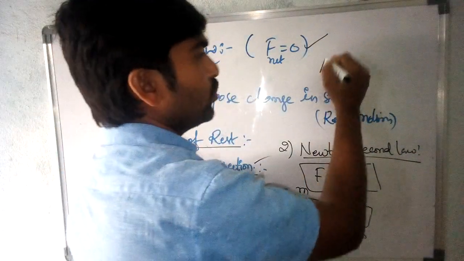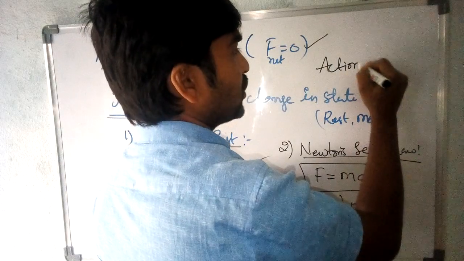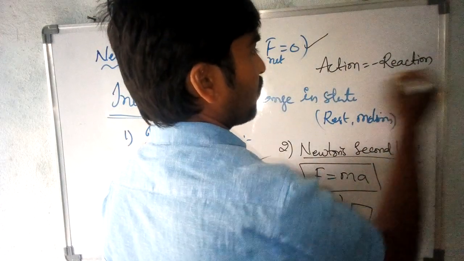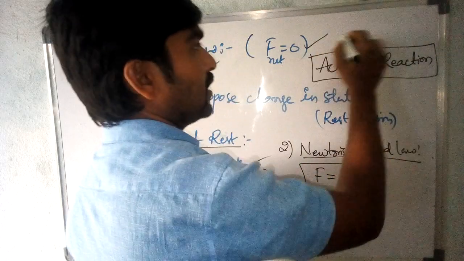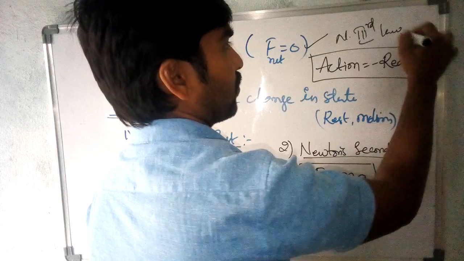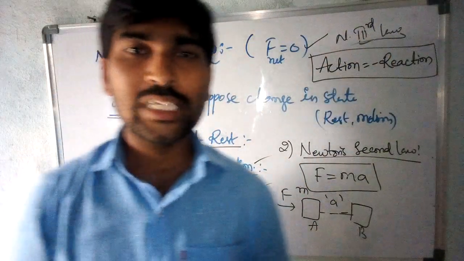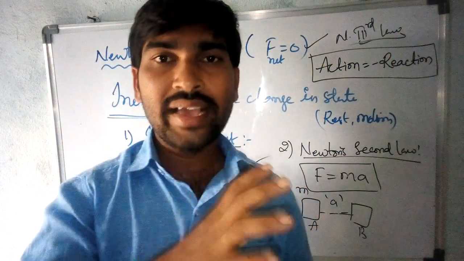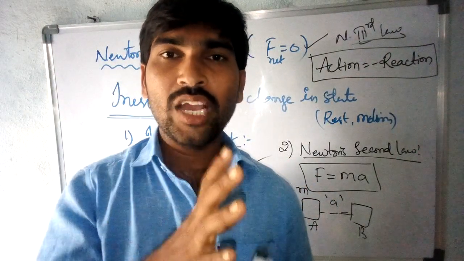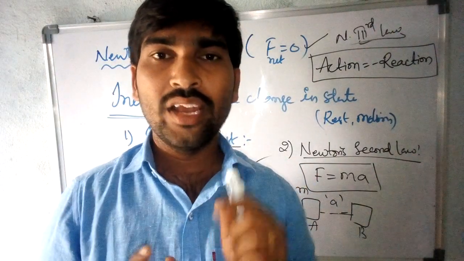Simply, Newton's third law is action is equal to minus reaction. Newton's third law explains the action-reaction pair.